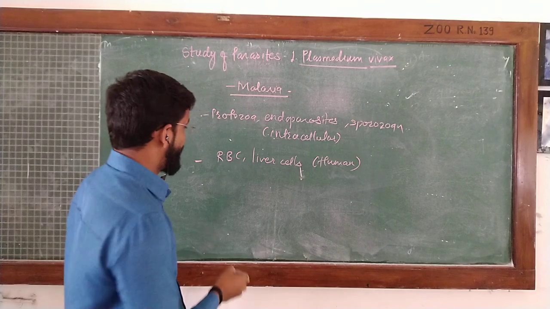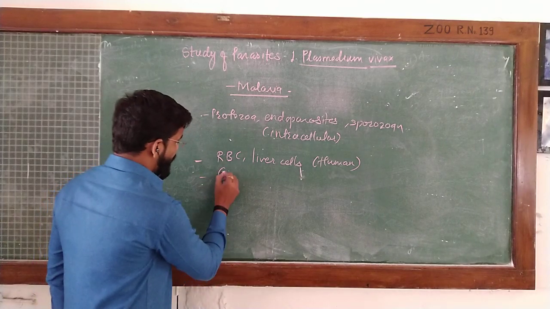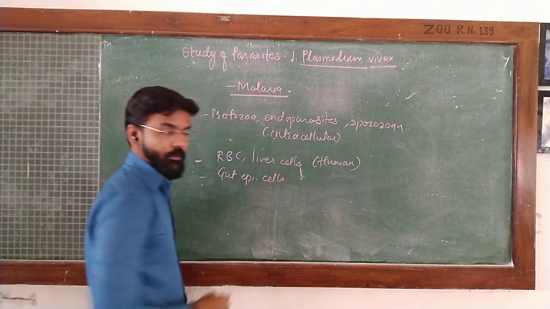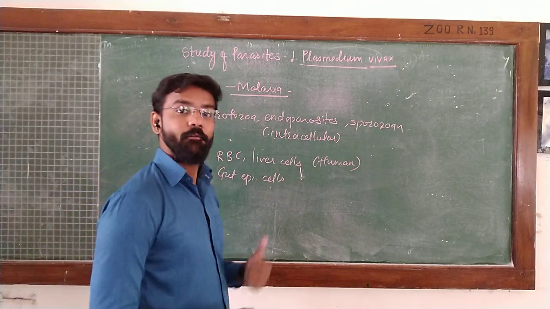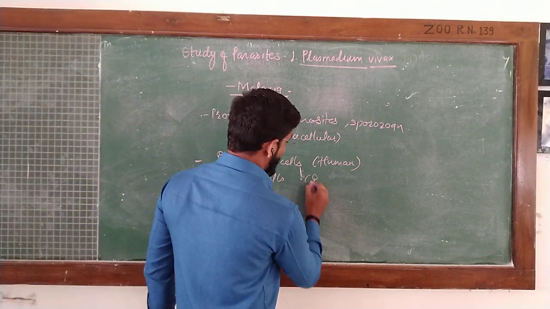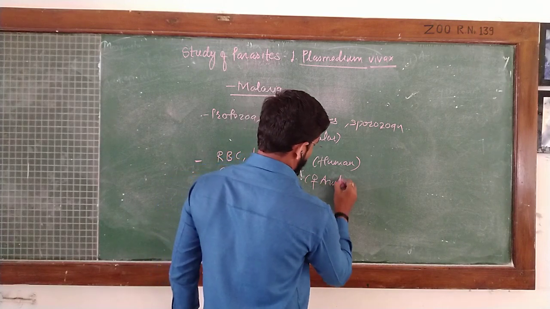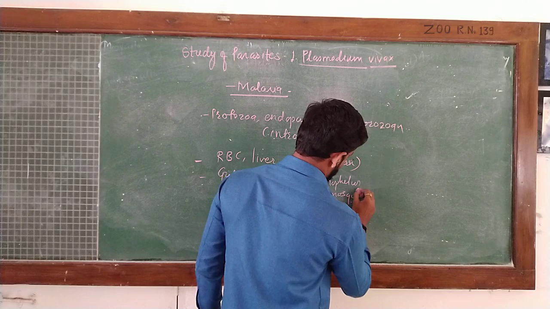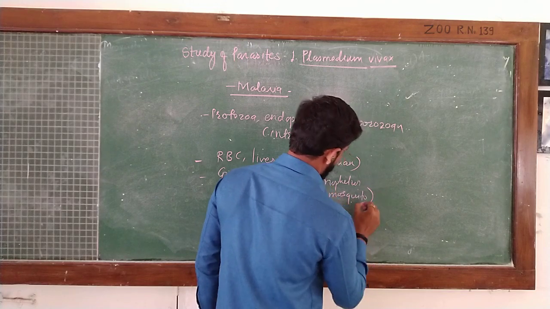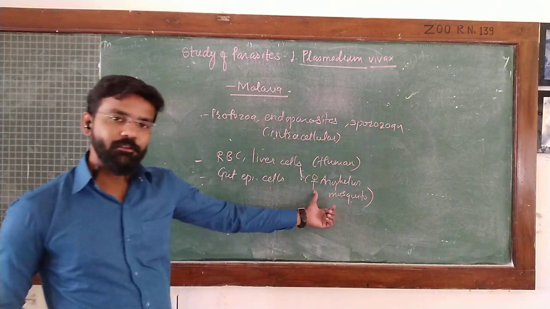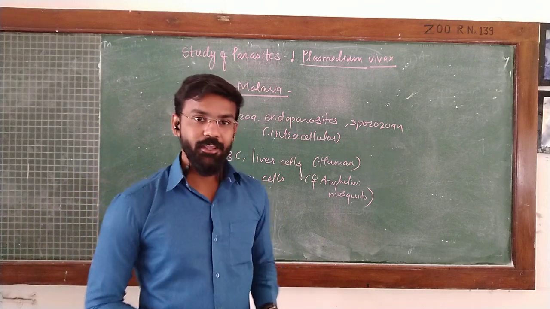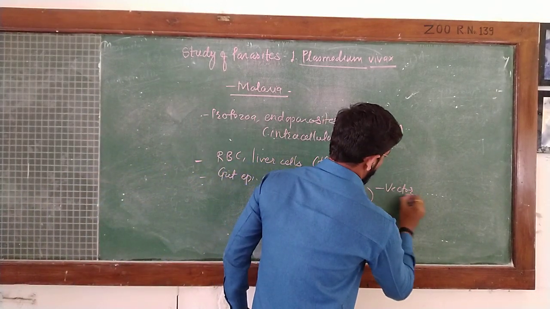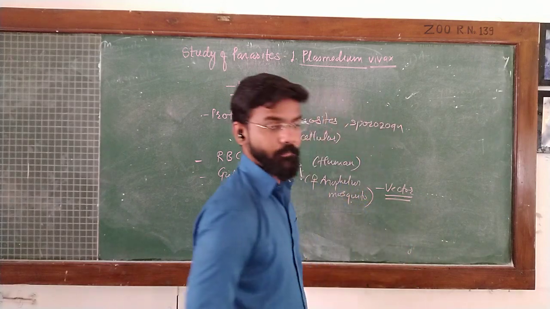Also, it is found inside the gut epithelial cells of its vector, that is the female Anopheles mosquito. We know the Anopheles mosquito is the spreading agent or the vector of this protozoan parasite.